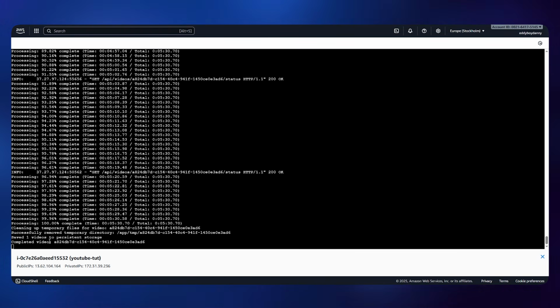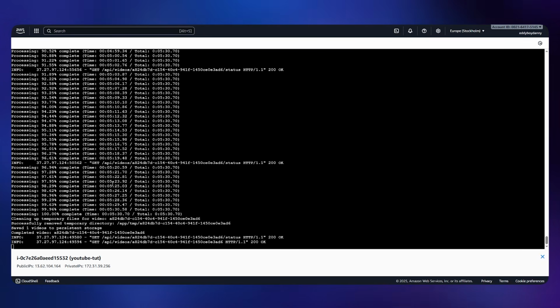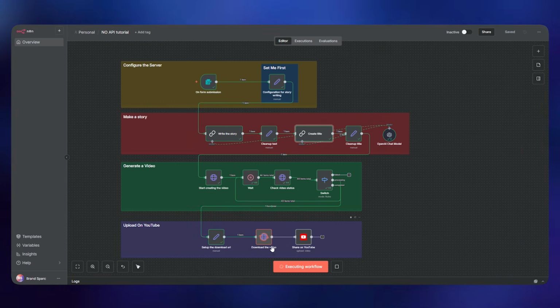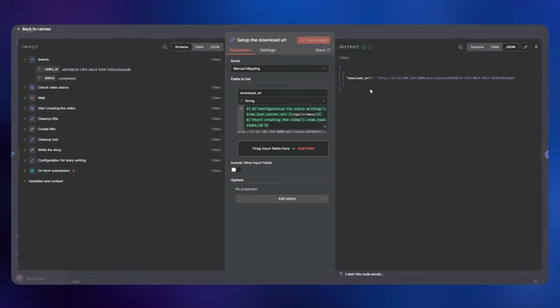Okay, so as you can see here, it says completed video in this backend. We don't need to see this, but I'm just kind of showing you. So right now it's just going to download the video and then post it on YouTube. So while it's going, I'm gonna just show you directly what the video is about.